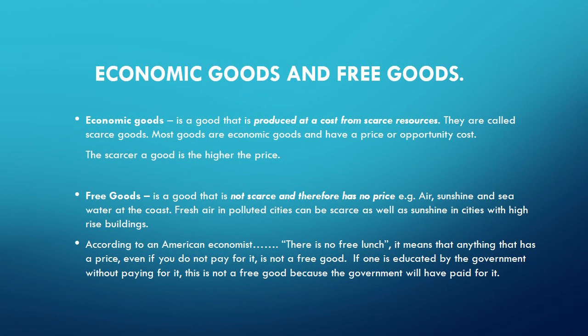Free education by the government is not free because the government is meeting the cost. The government is paying a price. Free goods do not involve a price. There is no price paid. An example of a free good is air, sunshine, seawater at the coast, etc. It's also to note that fresh air in polluted cities can be scarce, as well as sunshine in cities with high-rise buildings.